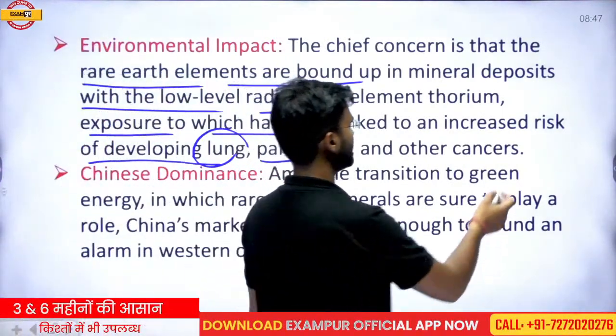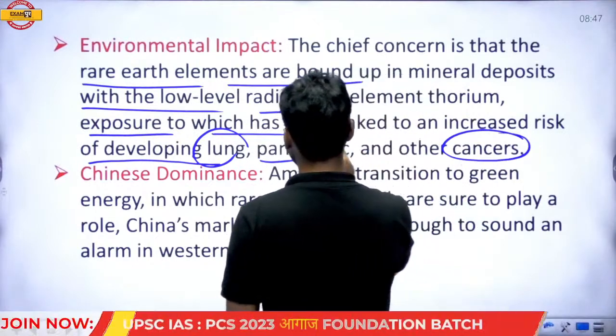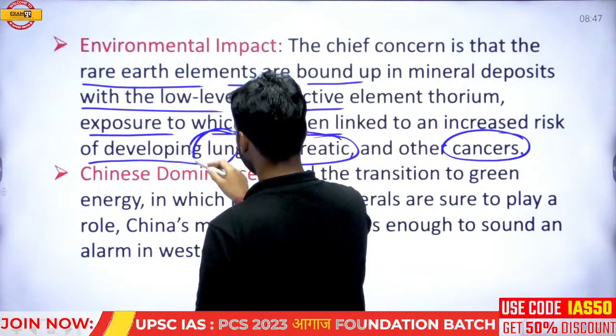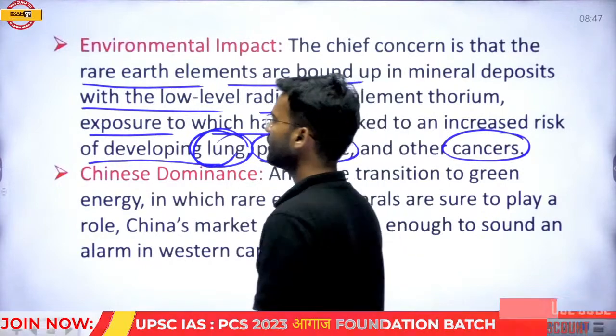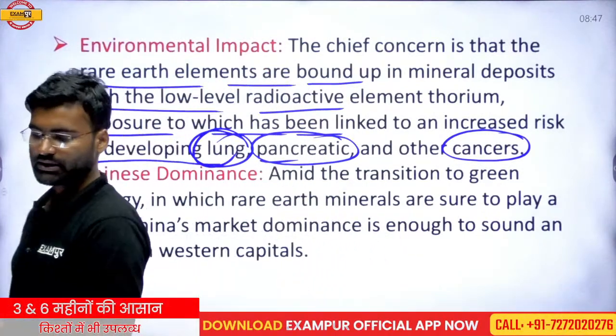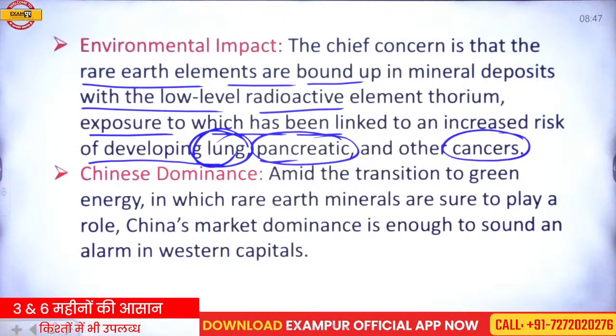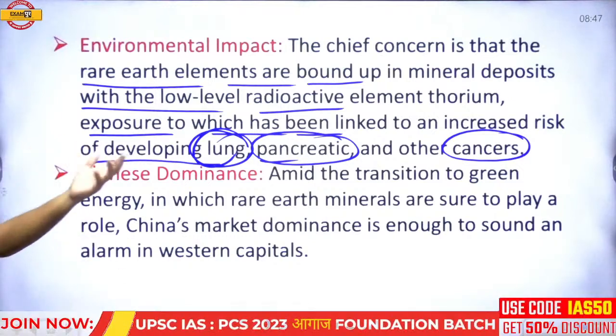So, environmental impact: these elements have some health issues, and may be a cause for health problems like lung disease, pancreatic or other cancers.